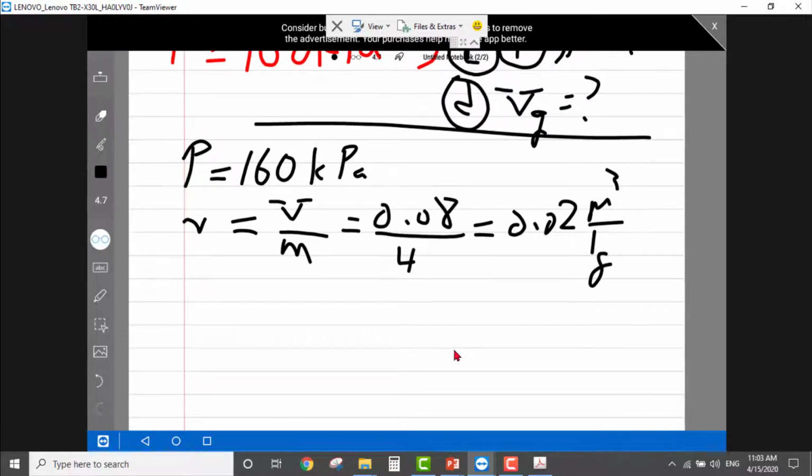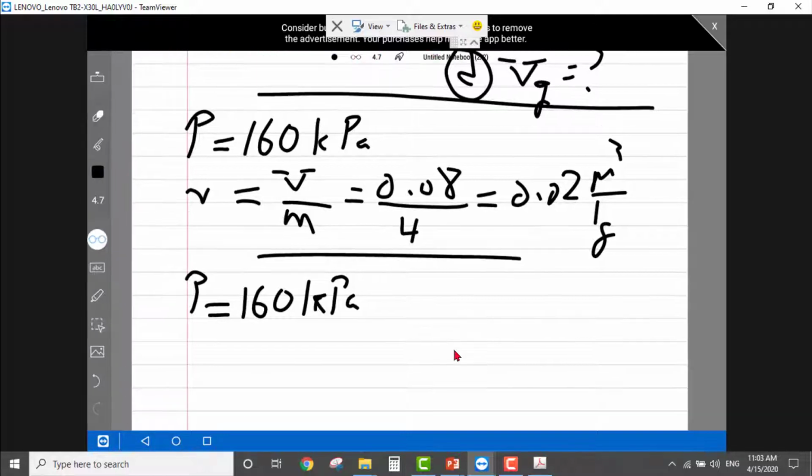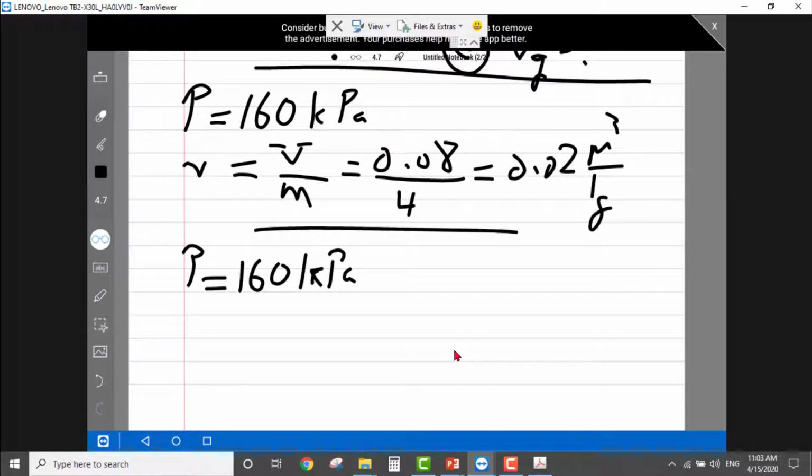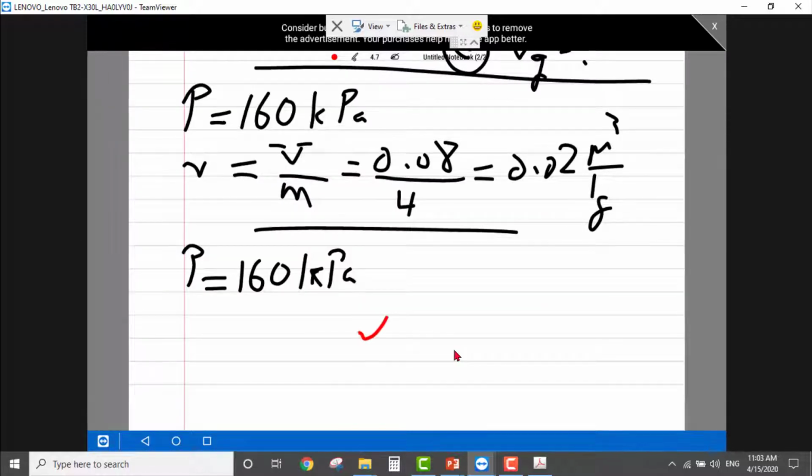So yeah, these are the two pieces of information. Let me write them again. We have pressure equal to 160 kilopascal, and specific volume equal to 0.02 meter cube per kilogram. So we have two pieces of information now.